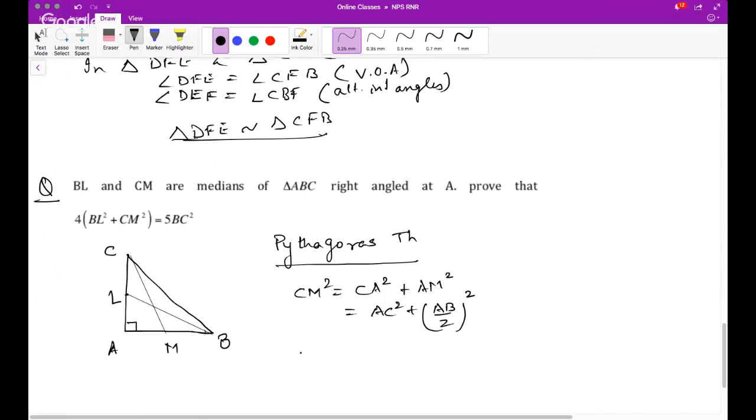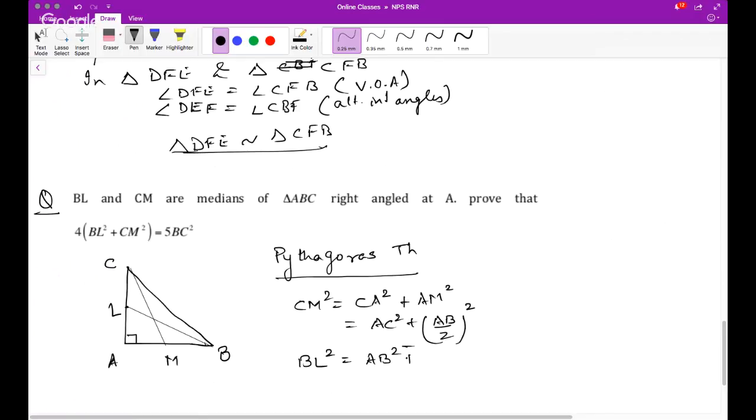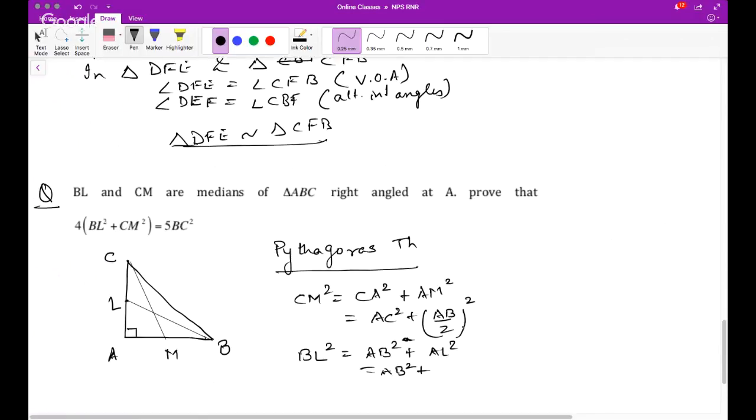Okay. Now similarly, BL square can be written as AB square plus AL square, which is nothing but AB square plus (AC by 2) whole square, since AL is half of AC.